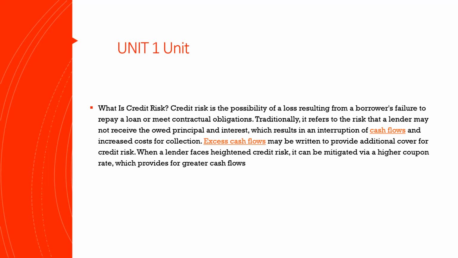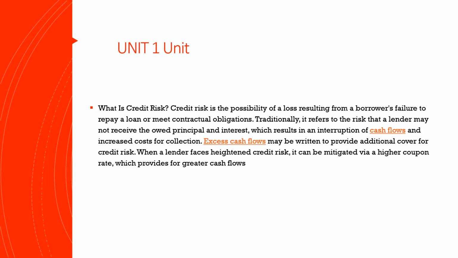If I talk about the traditional one, it refers to the risk that a lender may not receive the owed principal and interest, which results in an interruption of cash flow and increased cost for collections. For example, let's suppose I gave 5,000 rupees to one of my friends. Now I am the lender and the other one is the borrower. There is a possibility the one who has taken my 5,000 rupees will not pay back to me. That is what credit risk is.